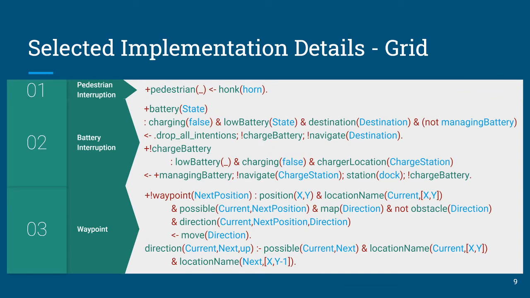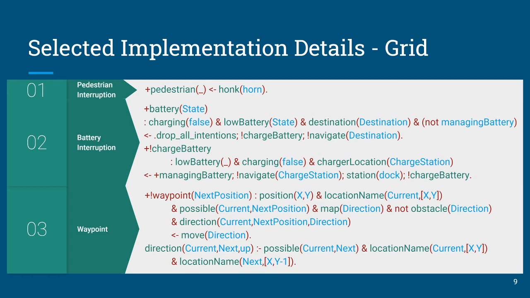So looking at the grid, noticing waypoint in red at the bottom, we're going to get to that in a moment. That's where we control the agent's movement. But at the top of the screen here, we've got pedestrians as an interrupting, belief-triggered plan, and it simply honks the horn. If you're honking the horn, the agent's not moving. And then the pedestrian will hopefully get out of the way, but if it doesn't, you'll sit and just keep honking your horn.